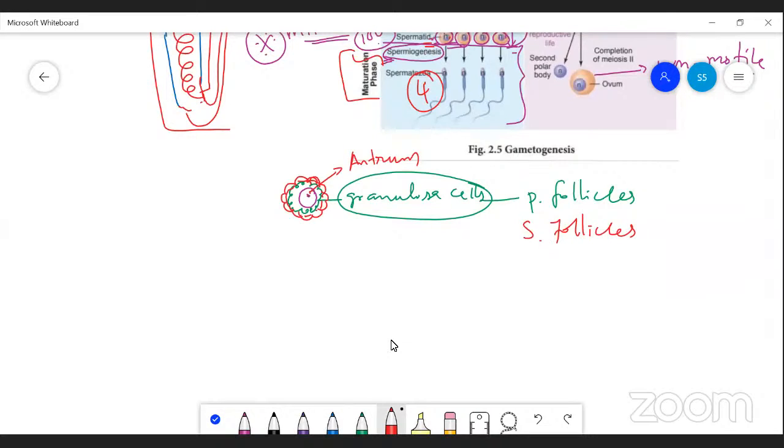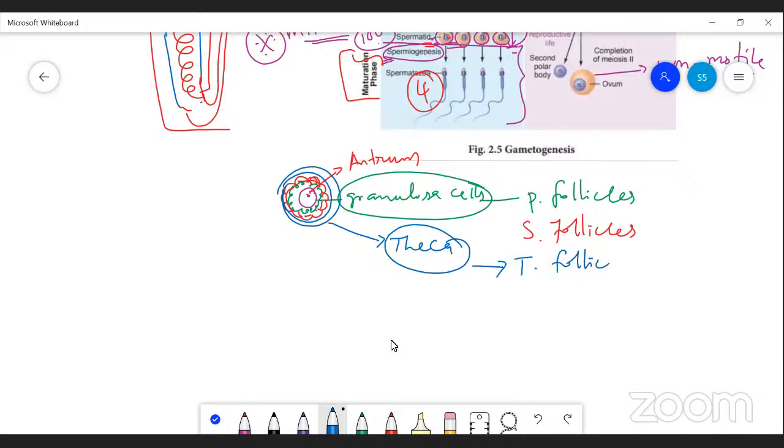And when further cells are present around it, these are called secondary follicles. And these secondary follicles are supported by different layers called theca layers. They are surrounded by the theca layers, and when the theca layers are developed, that is called tertiary follicles. Now the primary oocyte undergoes three different stages: primary follicles, secondary follicles, and tertiary follicles. Later, they get matured and become a Graafian follicle.